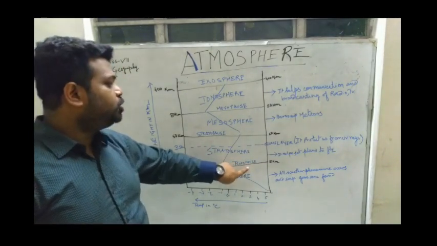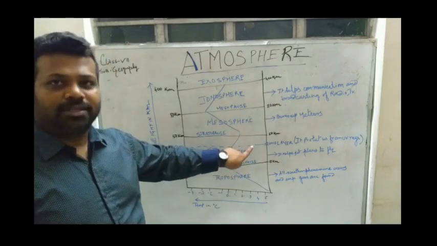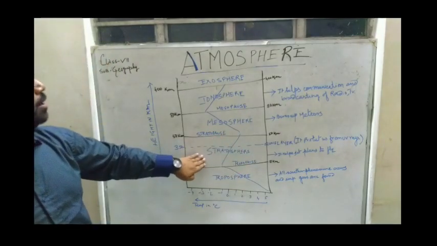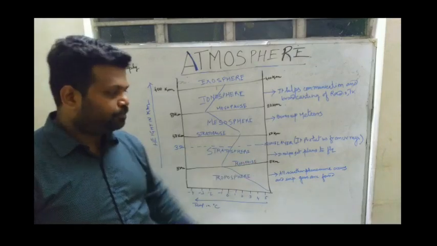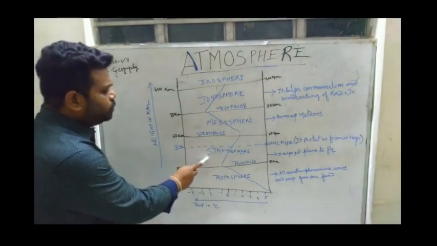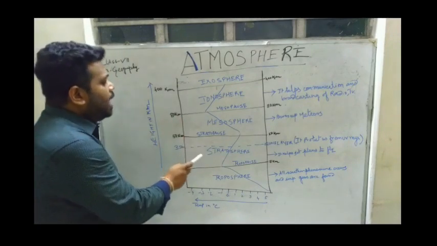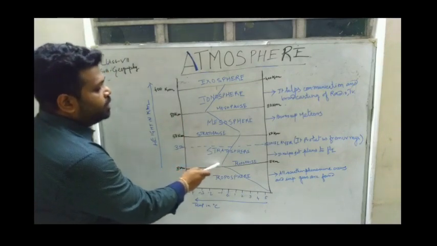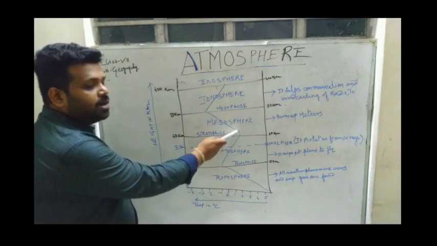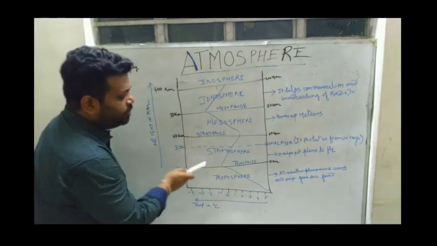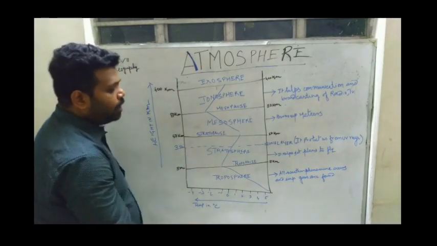So the troposphere stops and the new layer starts. The name of the new layer is stratosphere. Now this stratosphere extends up to 50 km. In this stratosphere, the temperature again starts to increase with height. See, the temperature is increasing.